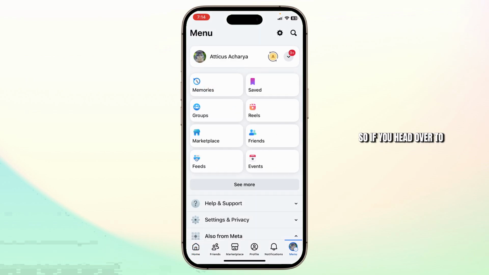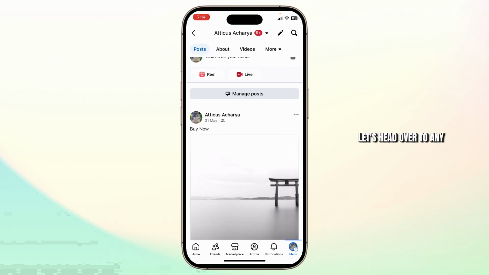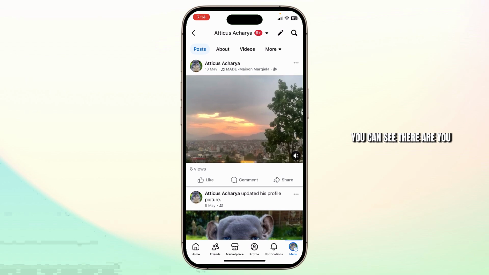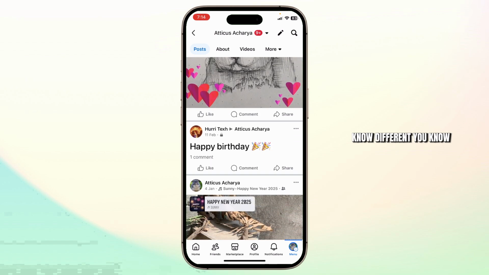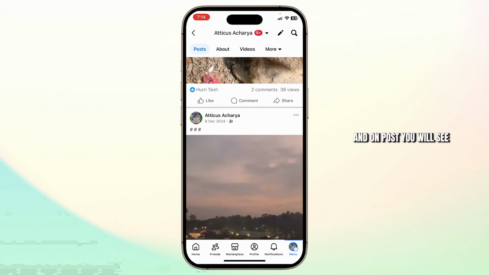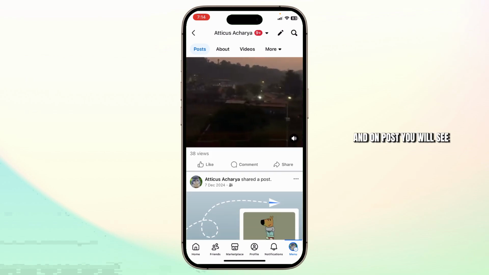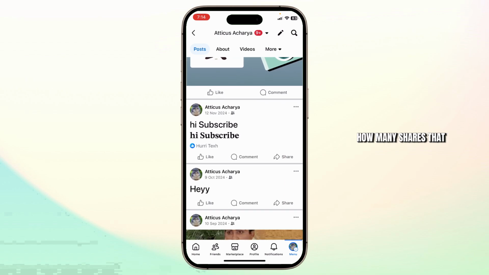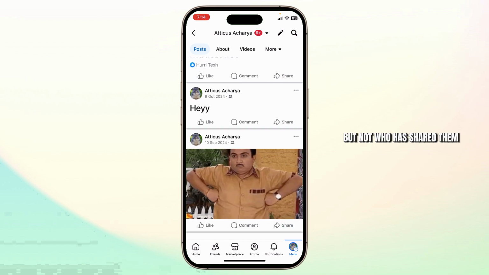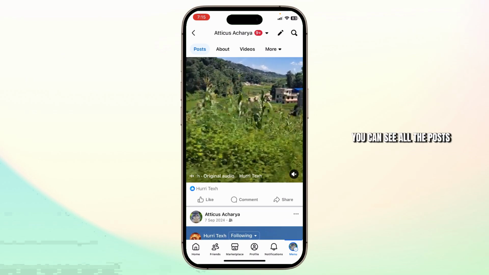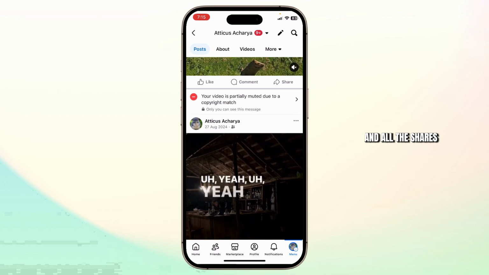So if you head over to our profile first, let's head over to any profile, and on our profile you can see there are different posts, and on posts you will see shares as well. So under share you will see how many shares that have happened but not who has shared them. So if you scroll down more, you can see all the posts and all the shares.